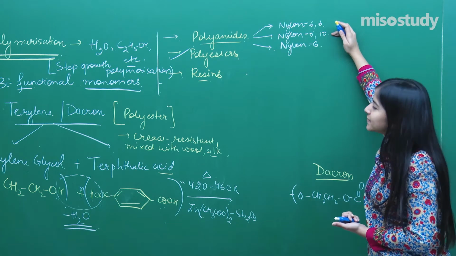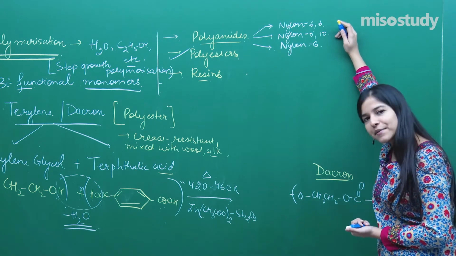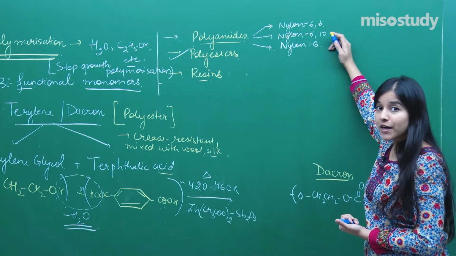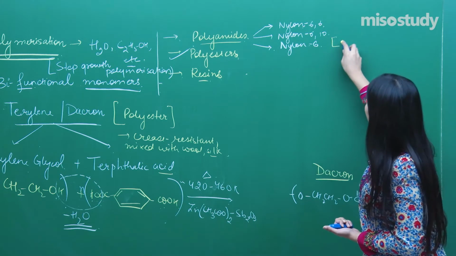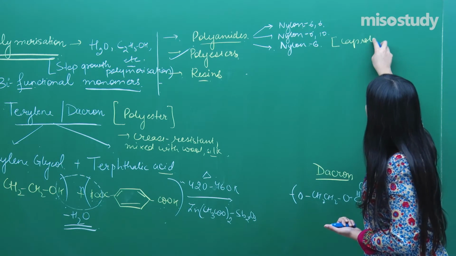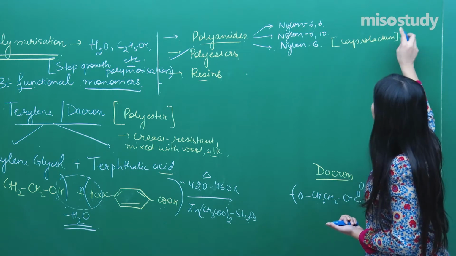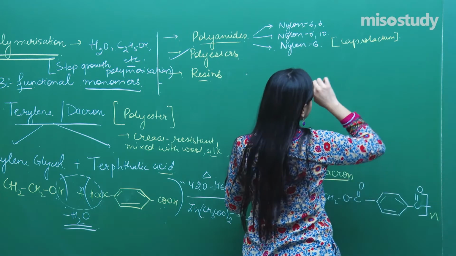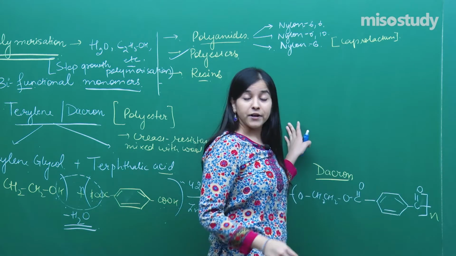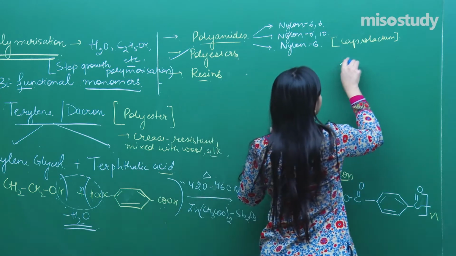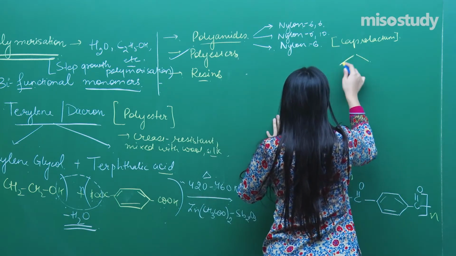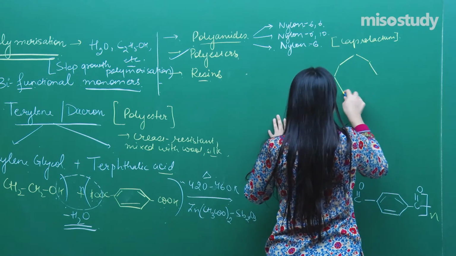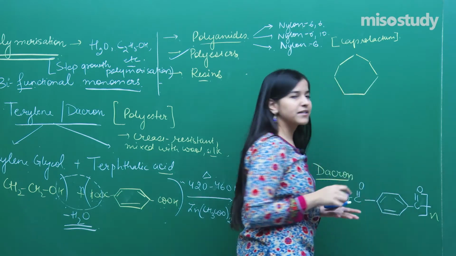If I talk about nylon 6,10, what is it? It's sebacic acid along with again hexamethylene diamine. If I talk about nylon 6, now comes up the use of caprolactam. We just have to heat this caprolactam and we get our polymer. So basically what is caprolactam? It is first of all a seven membered ring. One, 2, 3, 4, 5, 6 and 7. So it is something like this.